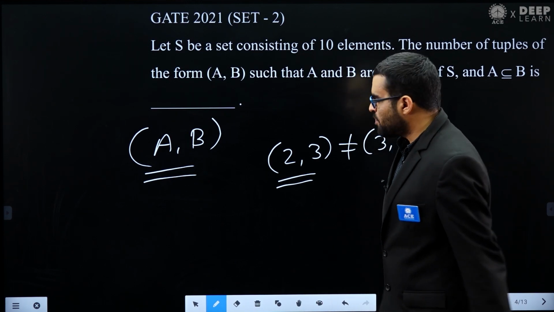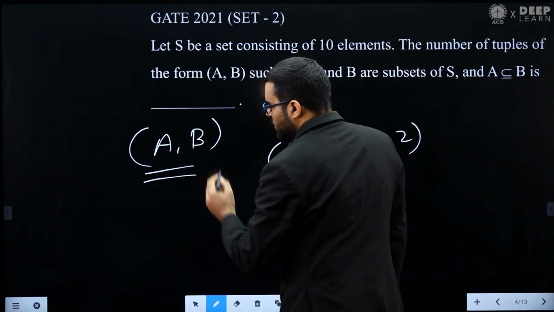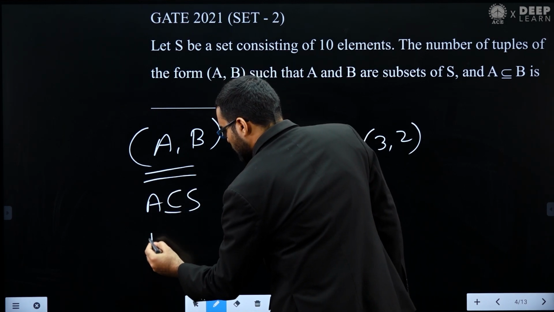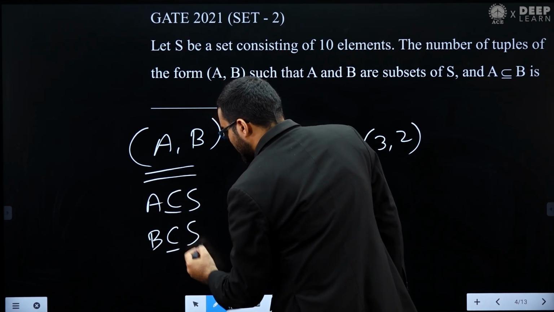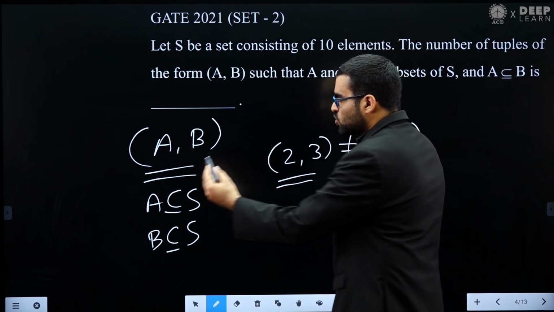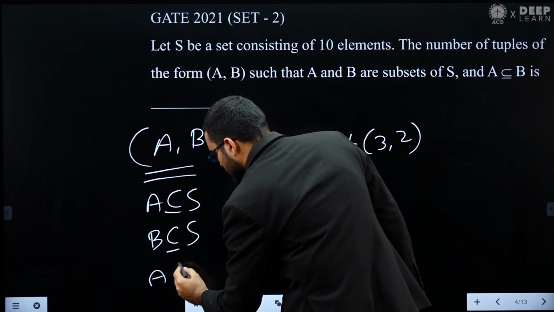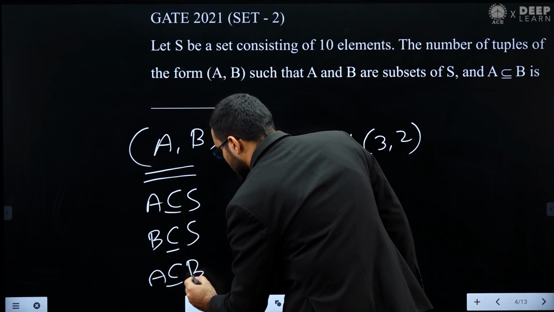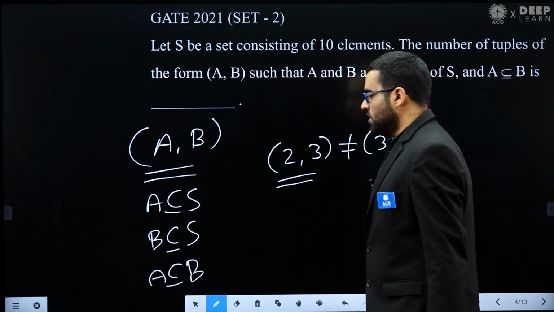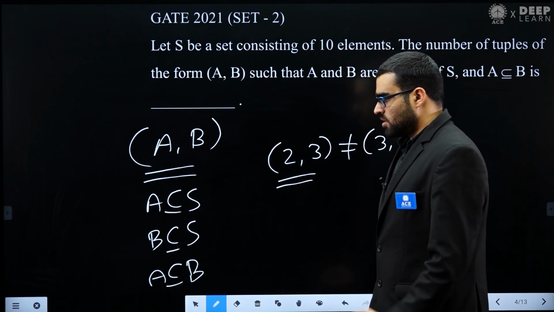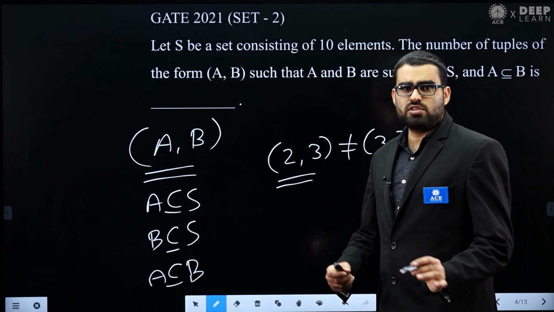And what is the condition? The condition is that A and B should be subsets of S. So A is a subset of S and B is a subset of S, but the additional condition is that A should be a subset of B. So this first element A should be a subset of the second element B. This is the meaning of the question. Now let's solve this question. We can solve this question by 2 different methods.